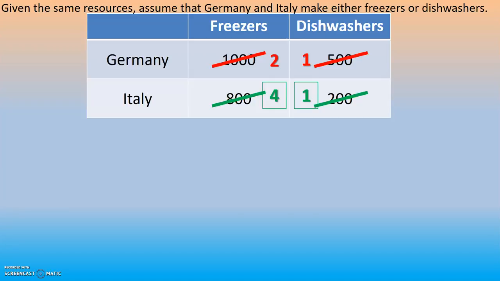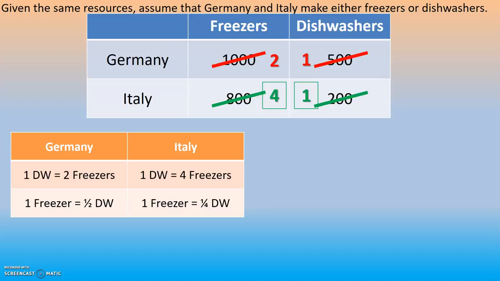What I want to do is figure out the opportunity cost. When I make one of this, I could have been making how many of that? To do that, I personally like to set myself up a chart. And so I'm going to say, okay, for Germany, every time I make one dishwasher, I give up the ability to make 2 freezers. For Italy, every time they make one dishwasher, they give up the ability to make 4 freezers. That's pretty straightforward. It's the other side that's a little bit harder.